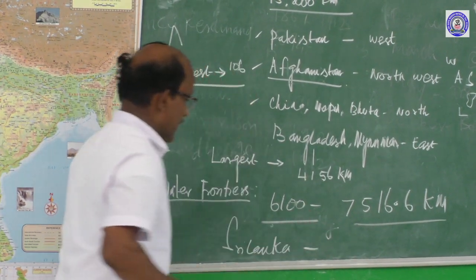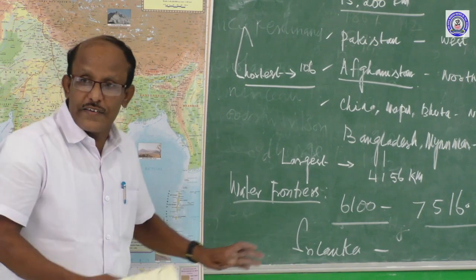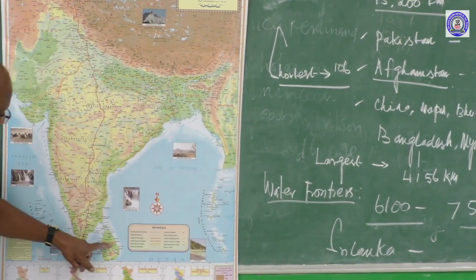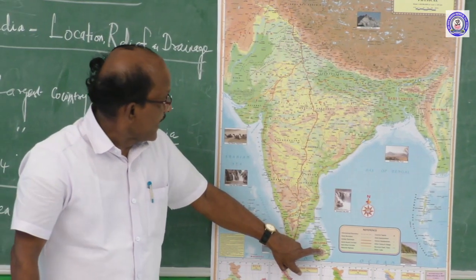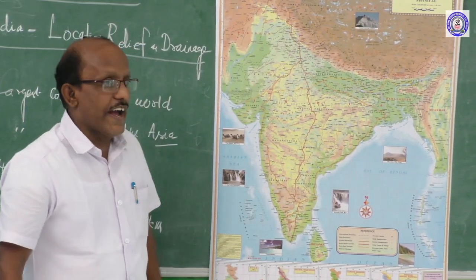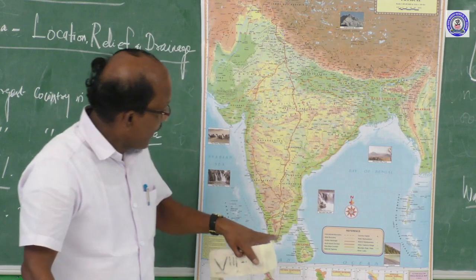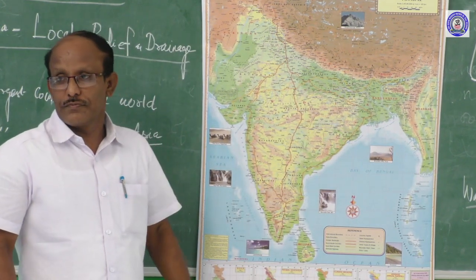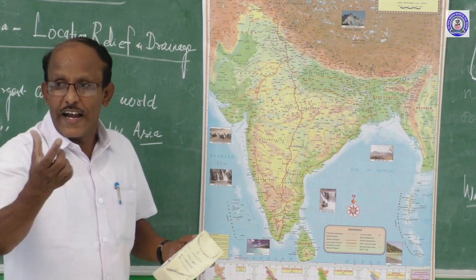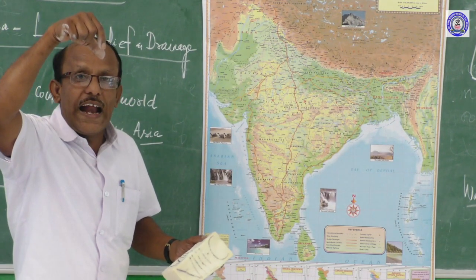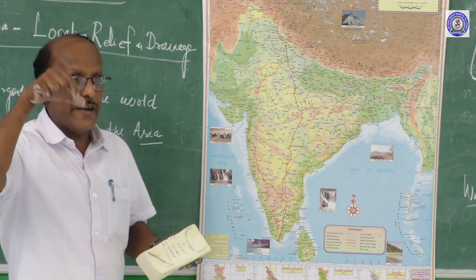Sri Lanka is our neighboring country in the southern part. It is separated by a shallow watery passage. Shallow means what? Not very deep.